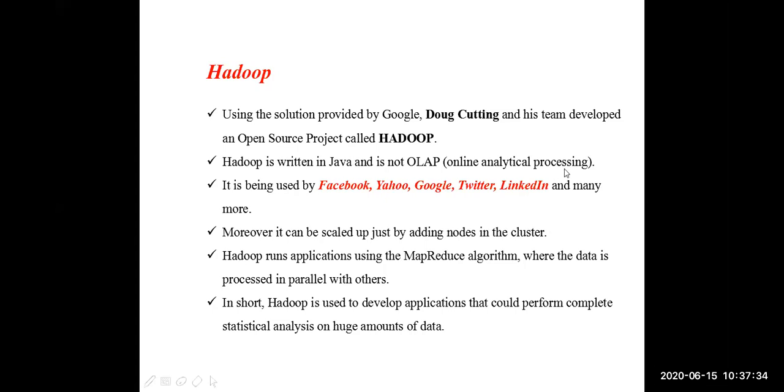Clear. The important point here is that it is developed by Doug Cutting, based on the MapReduce algorithm developed by Google. Doug Cutting developed this Hadoop. It is completely written in Java. Currently, Facebook, Yahoo, Google, Twitter, LinkedIn, all these applications are using Hadoop. Hadoop is used by these famous applications which we regularly use in our daily life. Clear? In Hadoop, we can add new machines to the cluster. We can increase the size of the cluster by adding any number of computers.